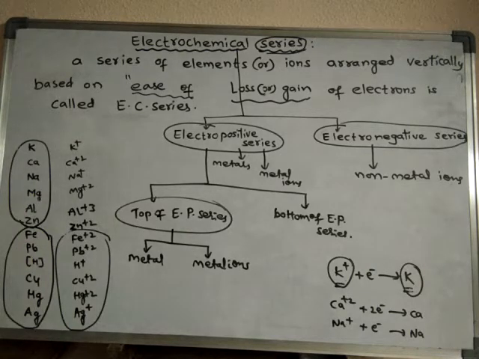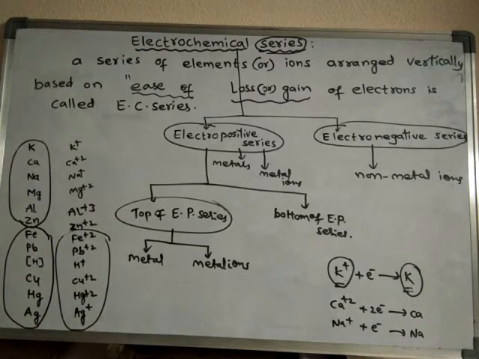That means the metals which are not readily ionized are placed at the bottom of the series, whereas the metals which can ionize readily are placed at the top of the series.